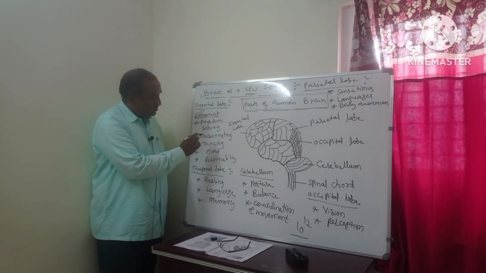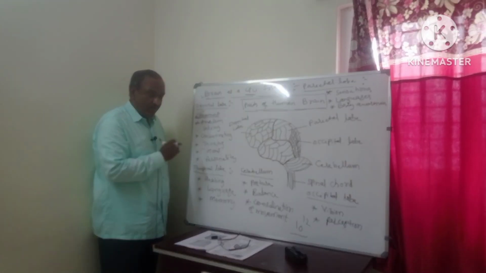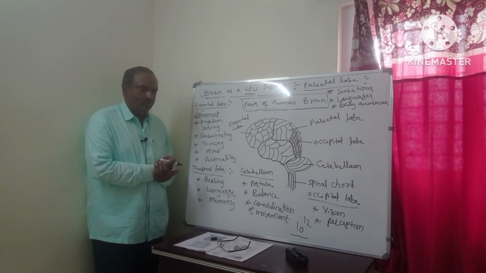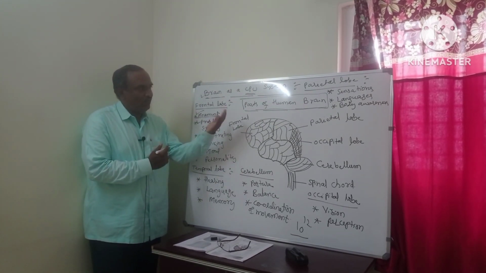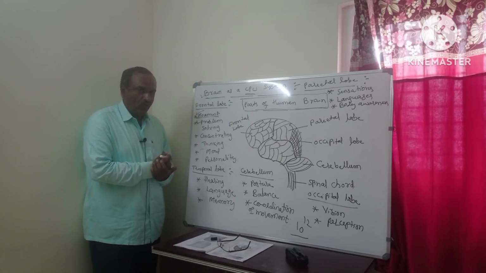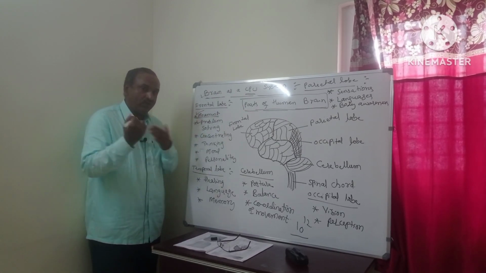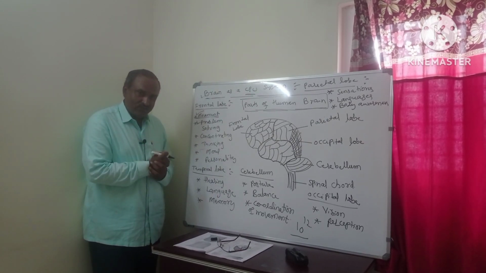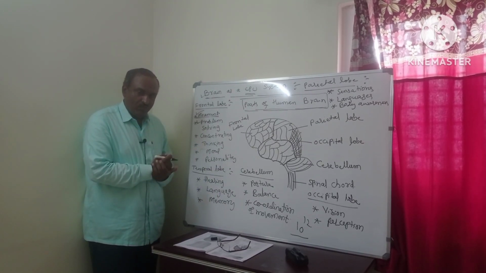Then concentrating, thinking. We have to think something. For example, I will think how I have to complete this syllabus within the time. What alternate arrangements I have to make, since time is less and I will have only a minimum number of periods.